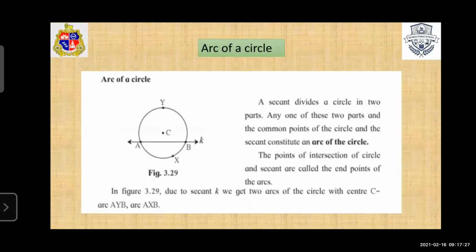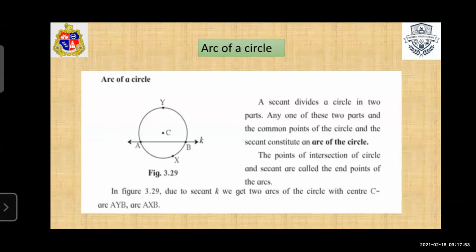So see, any of these two parts, the common points of the circle and the secant, constitute an arc of the circle. So we get two arcs, upper and lower, above the line and below the line. See in the figure, AXB and AYB.